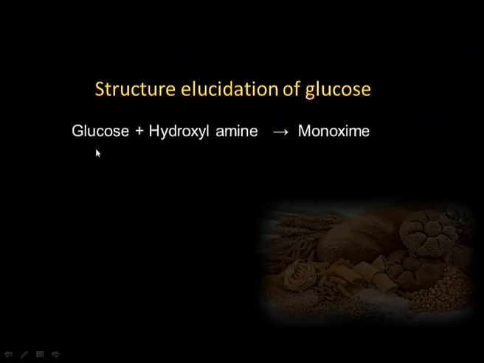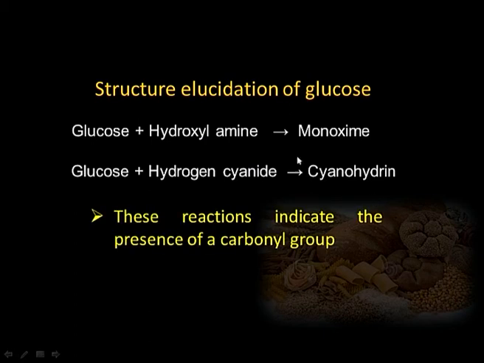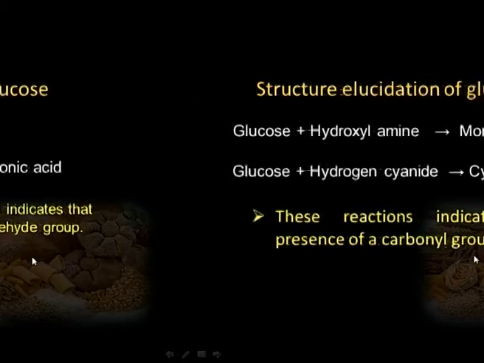Then glucose reacts with hydroxylamine to form a monooxime, and we know this is a reaction of aldehydes or ketones. Aldehydes and ketones react with hydroxylamine to form oximes. So, formation of a monooxime indicates that glucose contains one carbonyl group. Then glucose also reacts with hydrogen cyanide to form cyanohydrin. So, these two reactions confirm the presence of a carbonyl group in it.